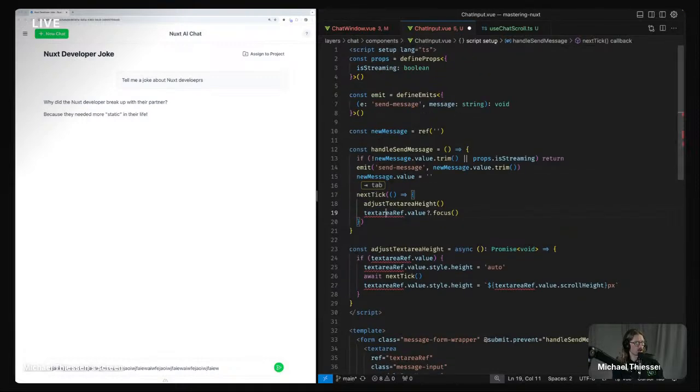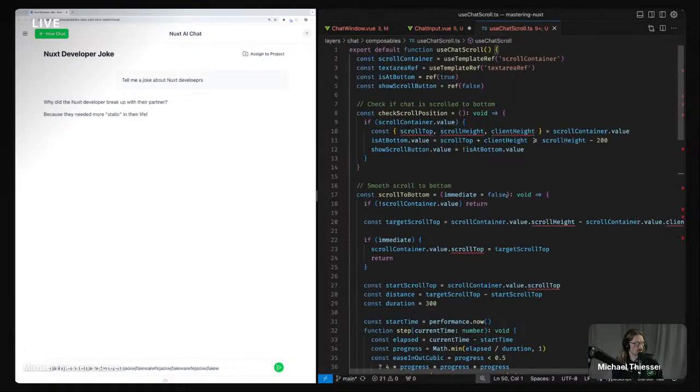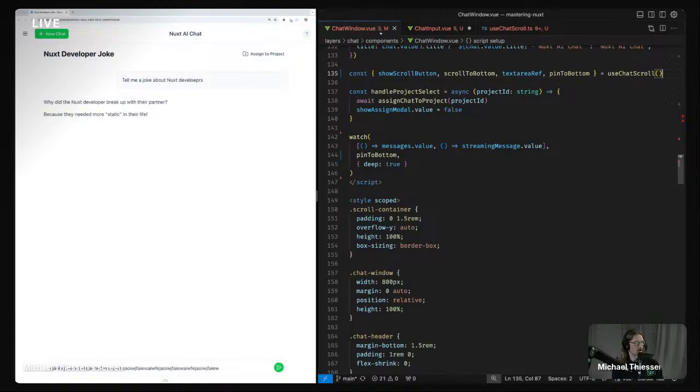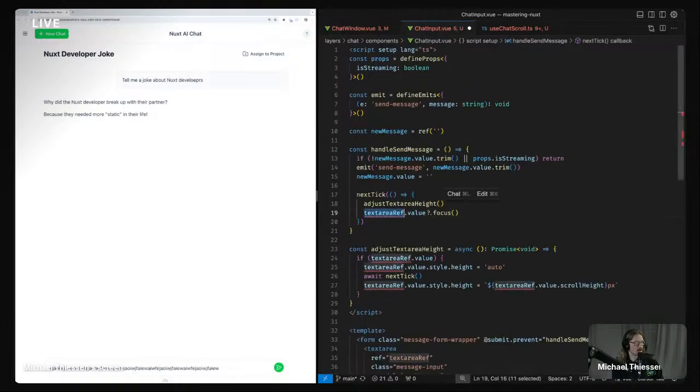So this is where it gets interesting because we've got this chat scroll thing going on where we have to use this text area ref in this chat input component.